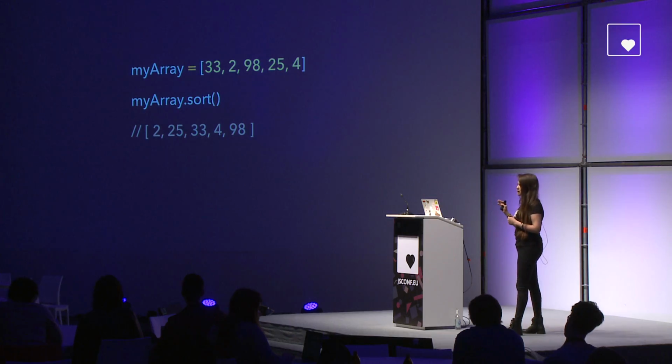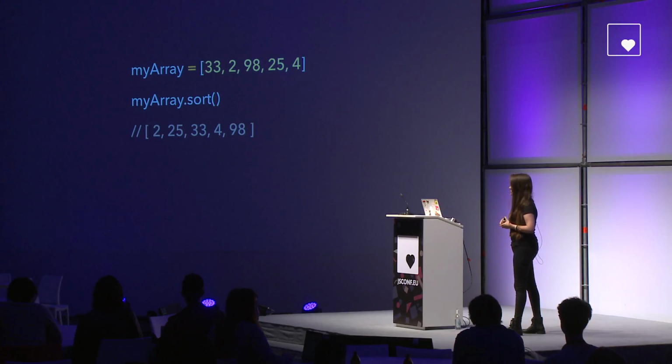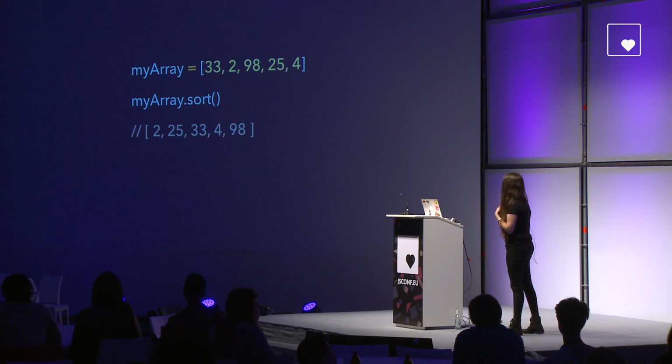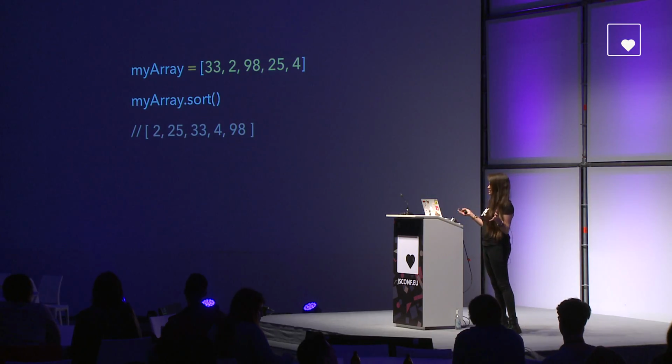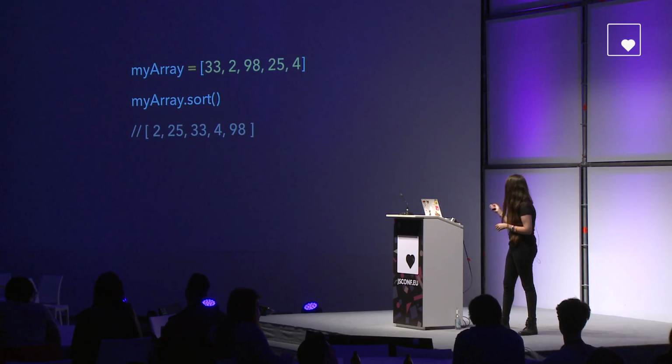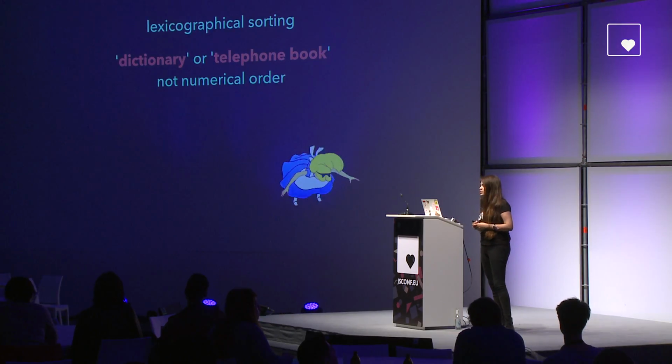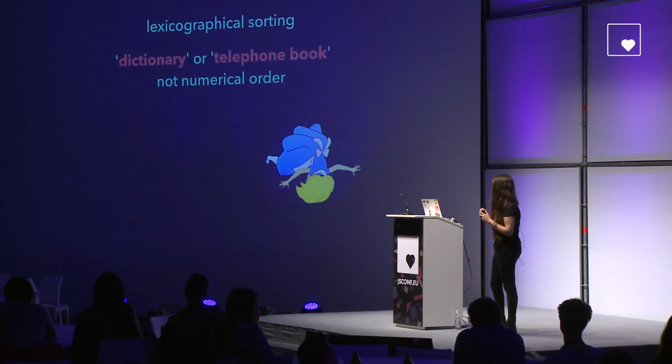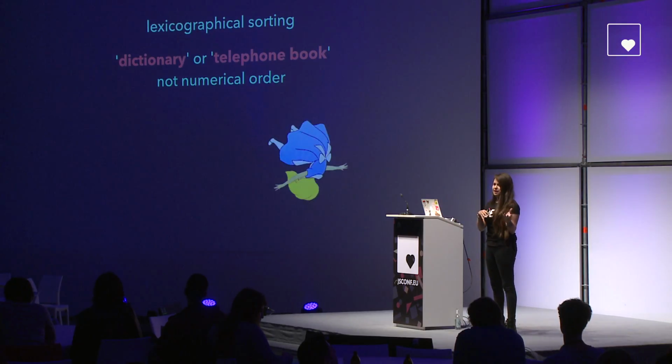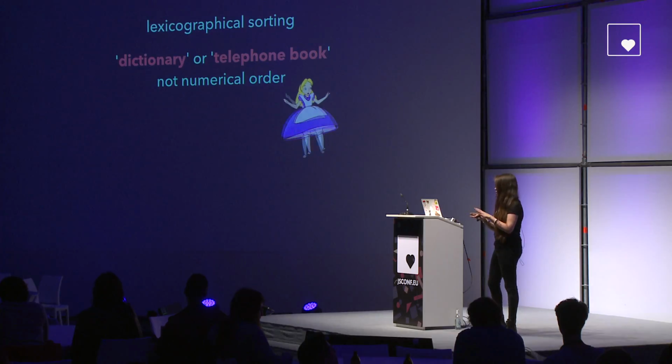So now let's talk about sorting arrays, because that's always fun. Can you spot what's seriously wrong in this code? Because I don't know about you, but normally in my world, 25 and 33 will be after number 4, not before. But you know, JavaScript, things are never what they seem. What's going on, actually? What we're missing here is that JavaScript is doing lexicographical sorting. What is that? It's just dictionary-like, alphabetical-like kind of sorting, not numerical at all.